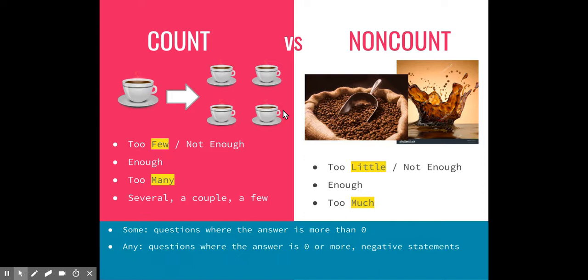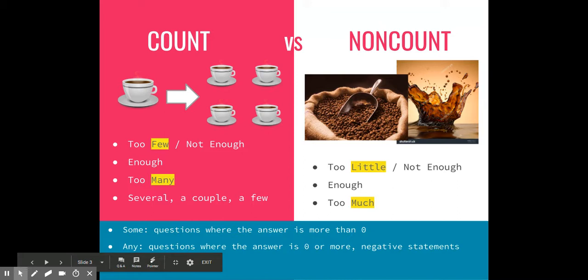We also have words like some and any. So we use some in statements where we're talking about things where the answer is going to be more than zero, or we expect it to be more than zero. If we're at a coffee shop and we say, oh, can I get some coffee? We assume they have at least one cup of coffee available to give you. Can I get some blankets for the bed? So it can be non-count or count.